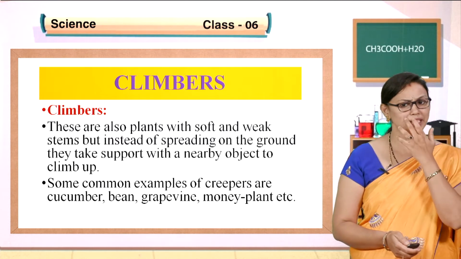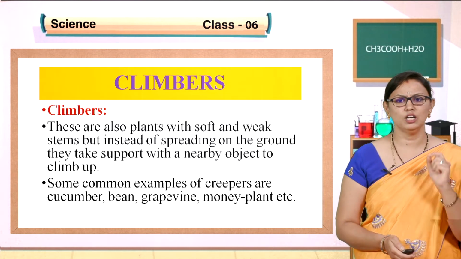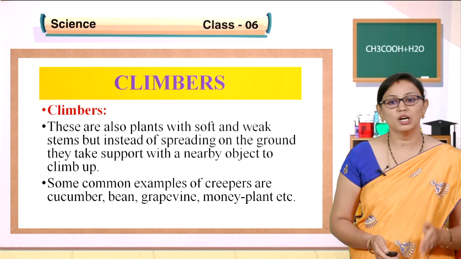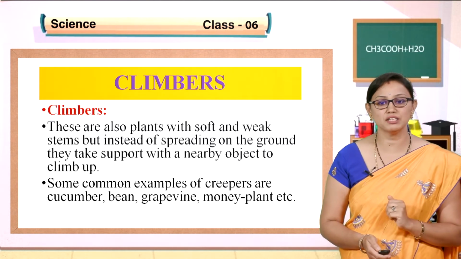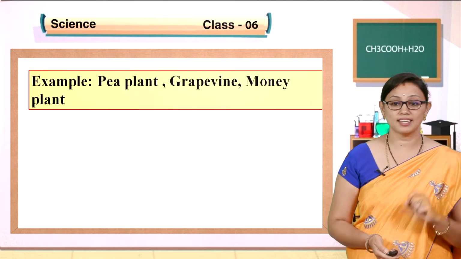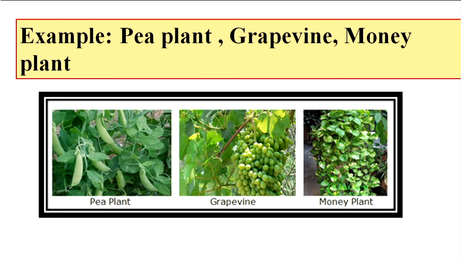So, what is the major difference between climbers and creepers, children? The creepers spread on the ground, while the climbers take the support of other objects. This is the major difference between creepers and climbers. Examples for climbers: the pea plant, grapevine, money plant. You have seen these at home, children. The money plant takes the support of the wall and it grows. These are the examples for climbers.